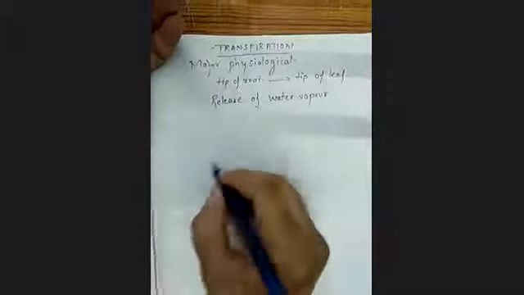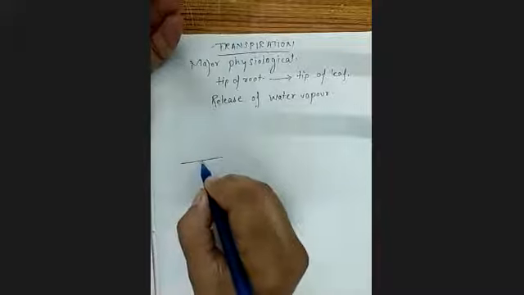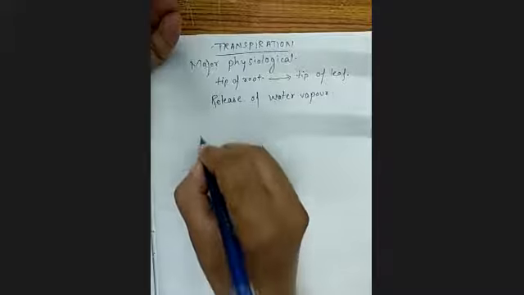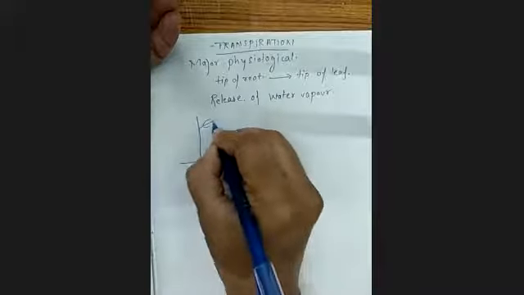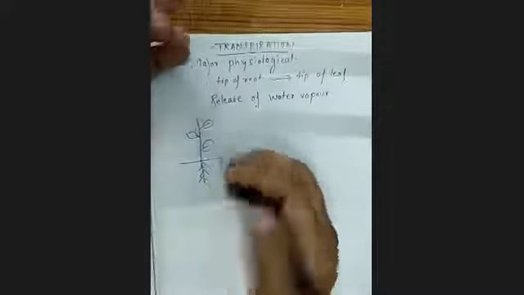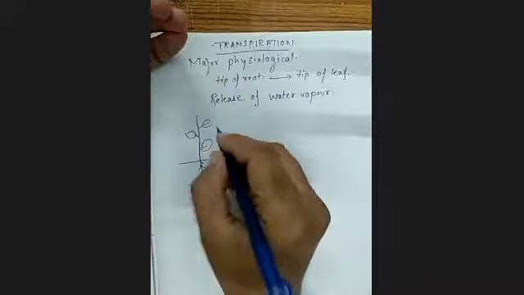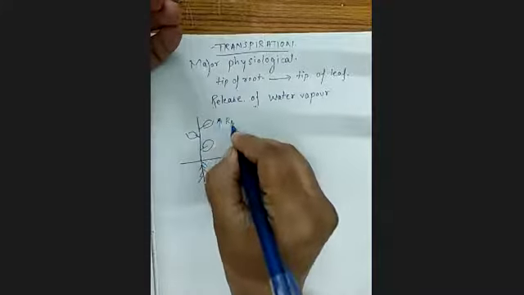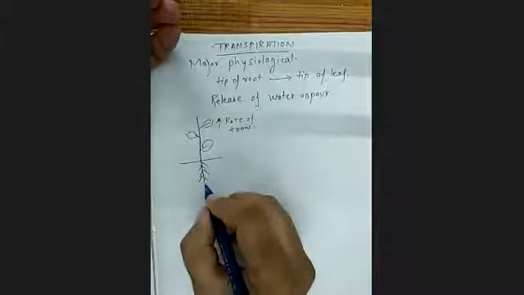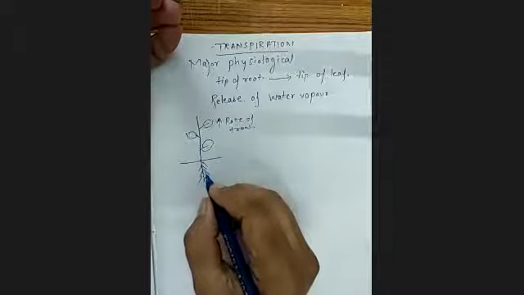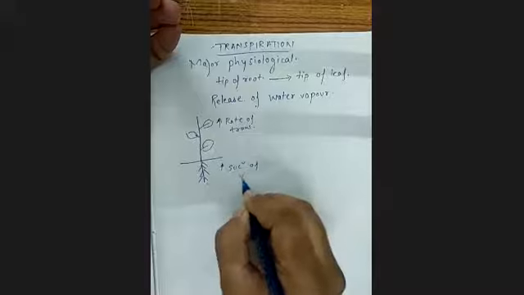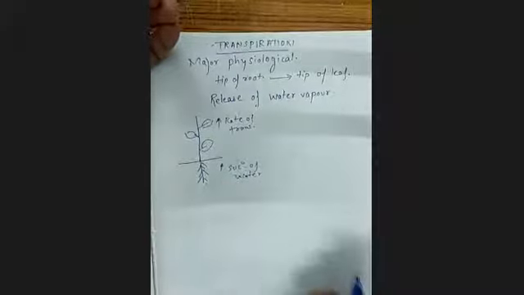That means if you have a plant, with a root system below, and above the ground so many leaves, then the more the rate of transpiration is, the more the suction of water will also be.